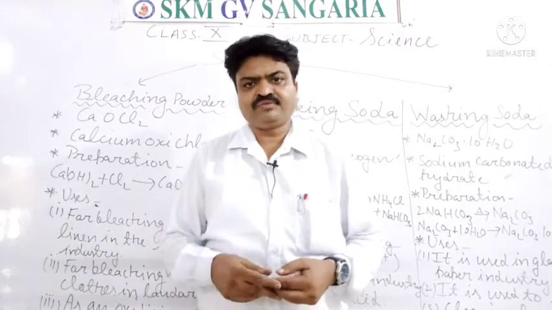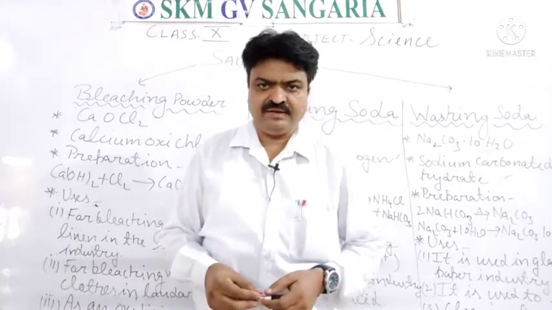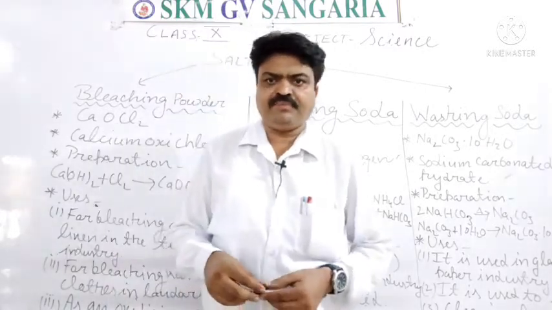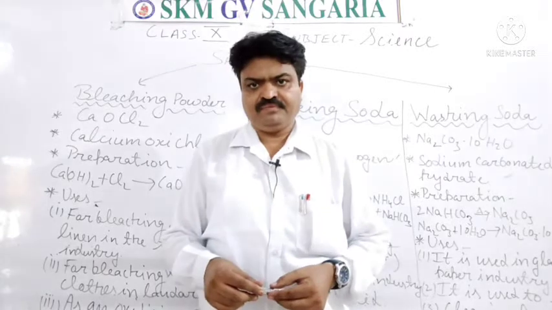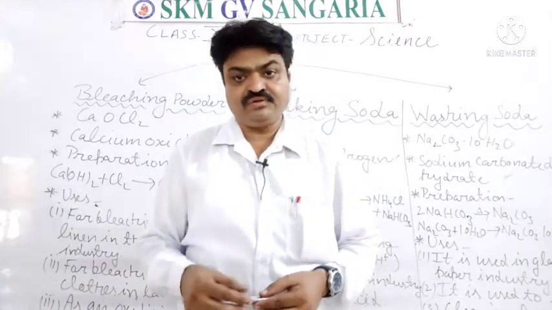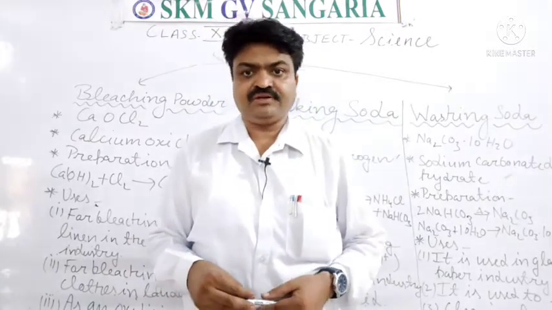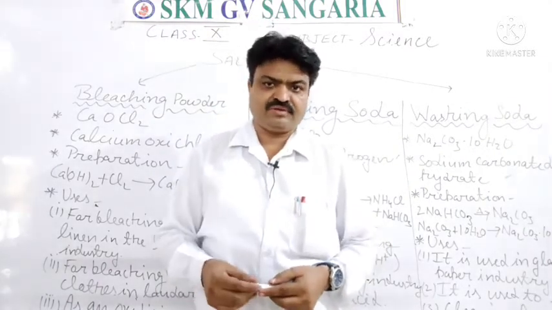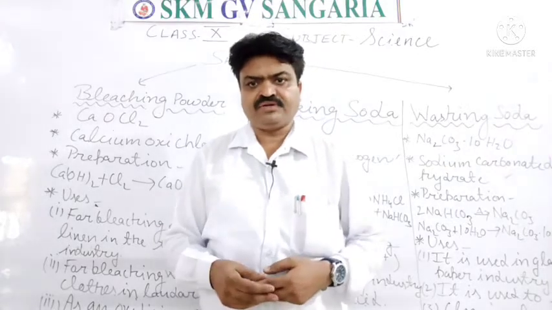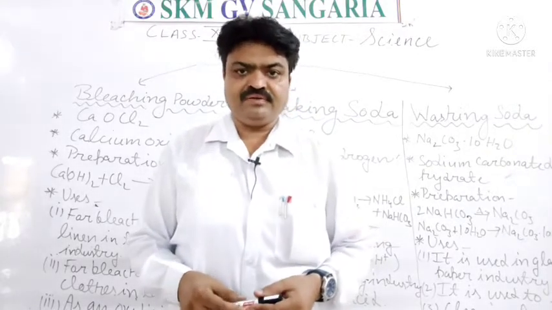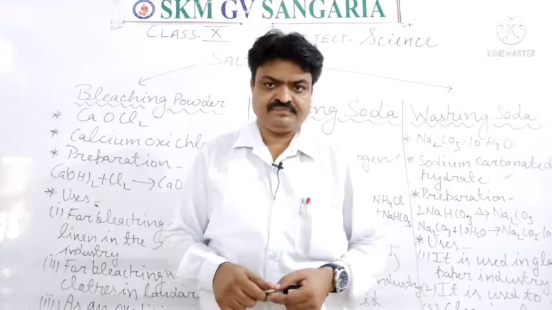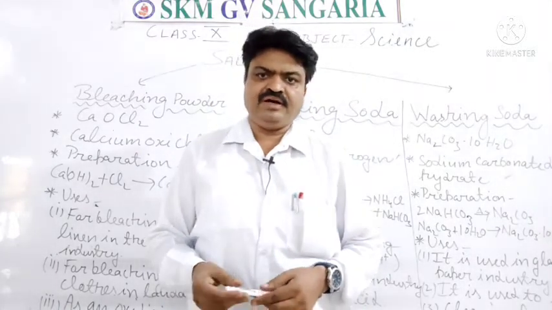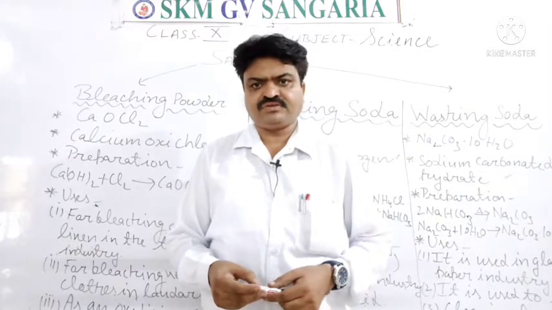In our previous segment, students, we discussed the chlor-alkali process, which is done with the help of brine, the aqueous solution of sodium chloride. We have also discussed the importance of sodium chloride or brine. Today we will discuss three important salts. First is bleaching powder, second is baking soda, and third is washing soda.